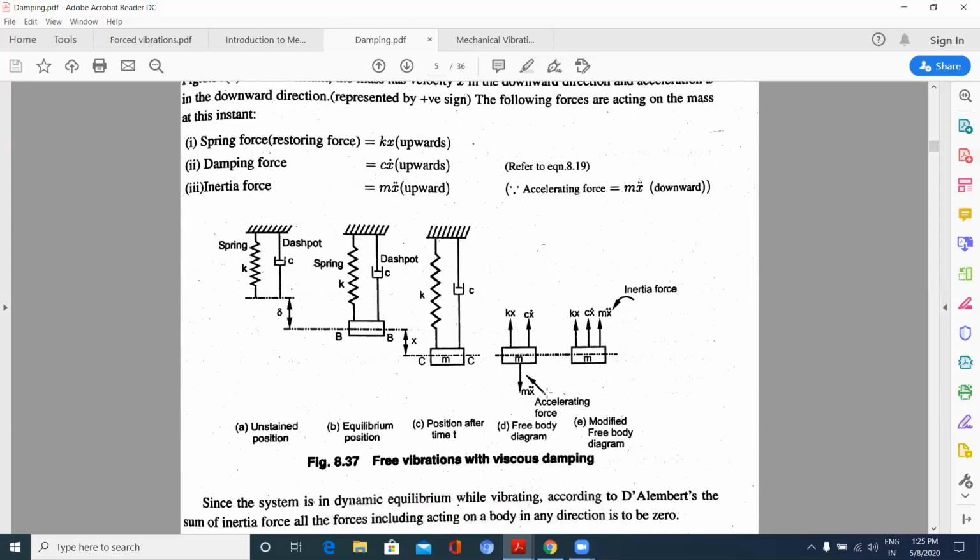Acceleration force, but as we have seen, this acceleration will be in the opposite direction or negative direction, so it can be written as mx double dot plus cx dot plus kx is equal to 0. You are not finding any forces down here. Or we can also write according to D'Alembert's principle.